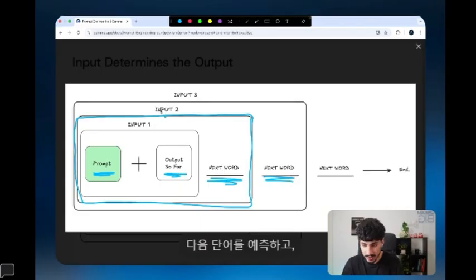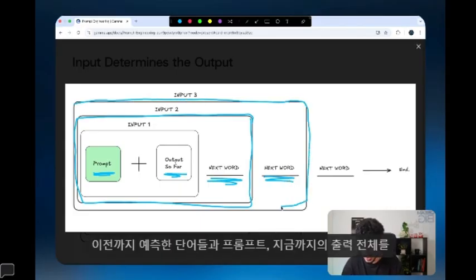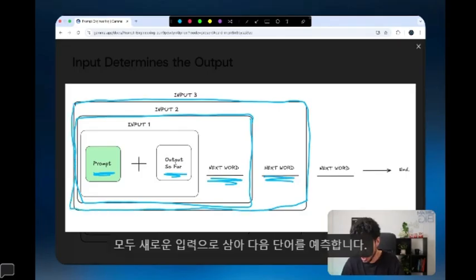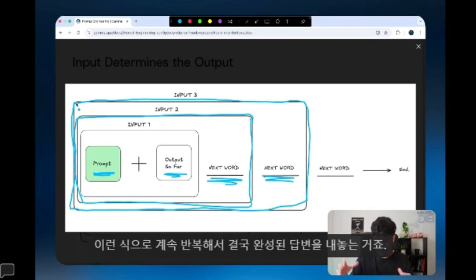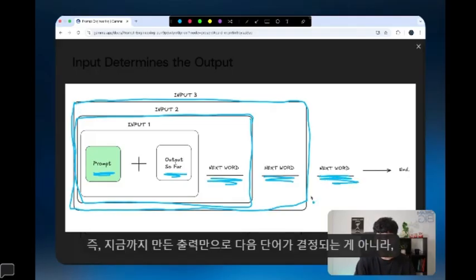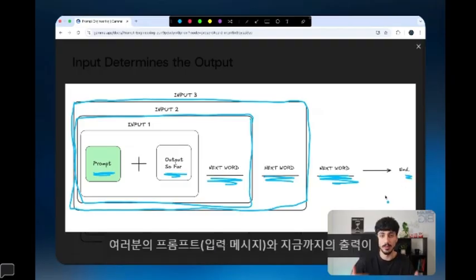And then once it predicts the next word, it grabs that next word plus the previous word it predicted, plus all the outputs so far, plus the prompt. So everything in terms of your inputs and the model's outputs so far is the new input to then predict what the next word is. It basically just continuously does this until eventually it finishes, and that's the response the model gives you.